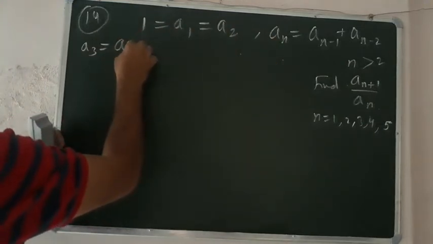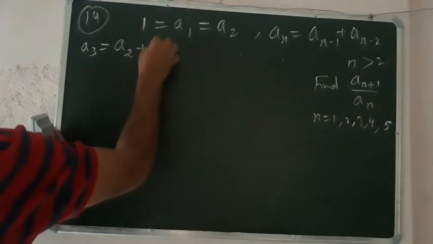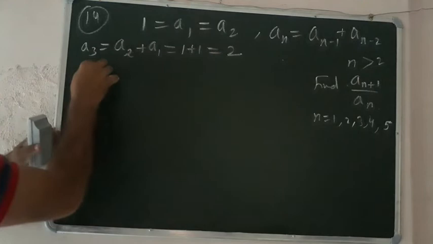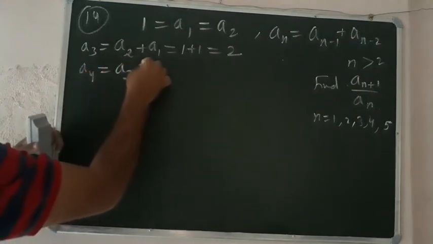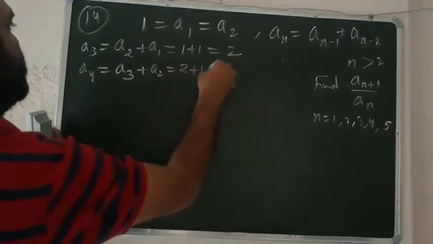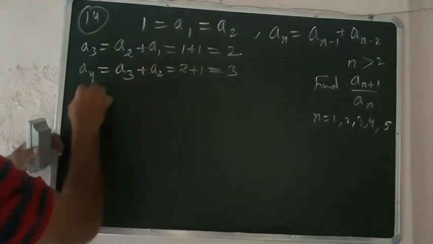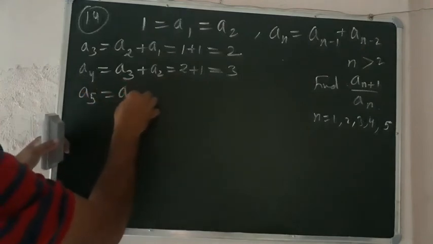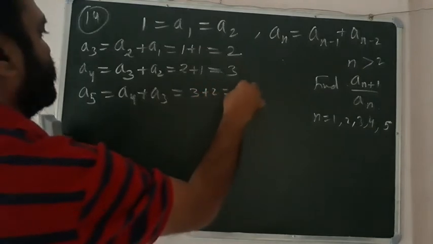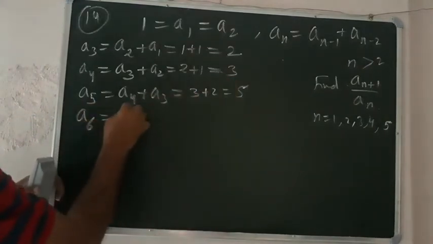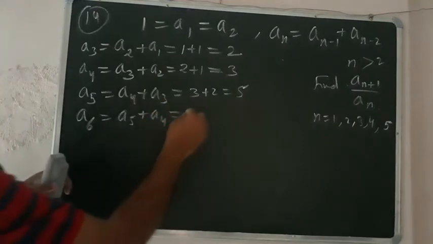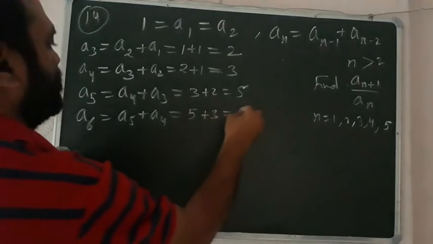a3 means a2 plus a1, that is equal to 1 plus 1, that is equal to 2. Now you have to find a4. a4 means a3 plus a2, that is 2 plus 1, that is equal to 3. Whenever you find a5, we will get a4 plus a3, that is 3 plus 2, that is equal to 5. a6 is equal to a5 plus a4. What will we get? 5 plus 3, that is equal to 8.